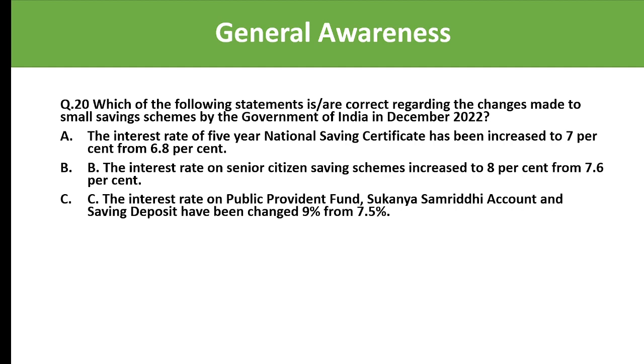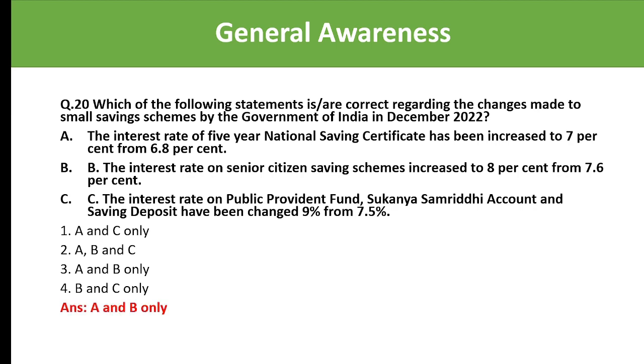C, the interest rate on public provident fund, Sukanya Samriddhi account and saving deposit have been changed to 9% from 7.5%. Let's see the options: A and C, A, B and C, A and B, B and C. Which of the following statements is correct? And the right answer is A and B.